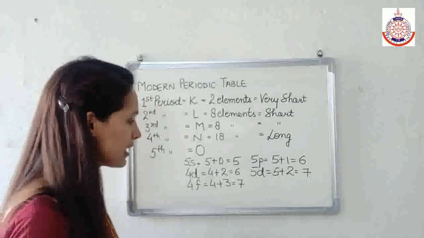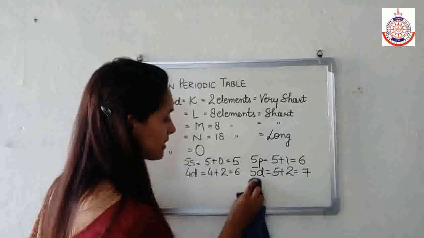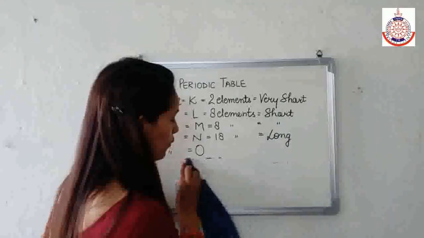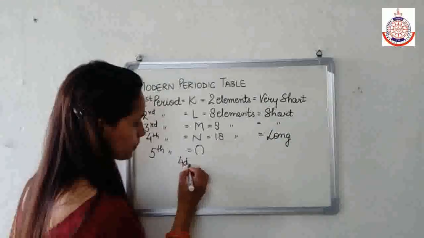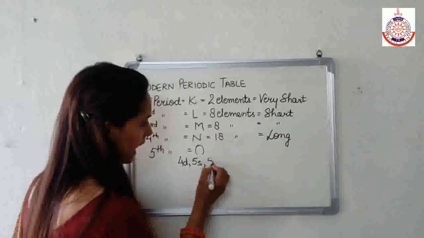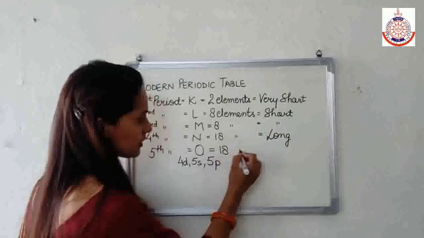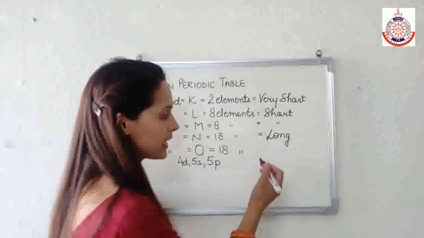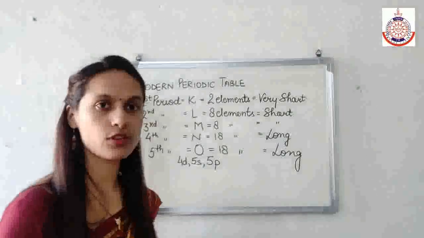It means in this one I'll fill only 5s and 5p along with 4d. So in this I'll fill 4d, 5s and 5p. Therefore the number of electrons is 18. The number of elements is also 18, and this is also known as the long period.